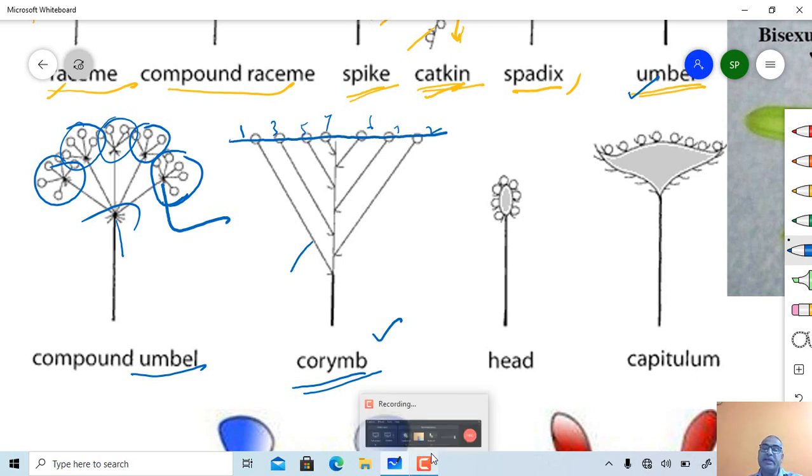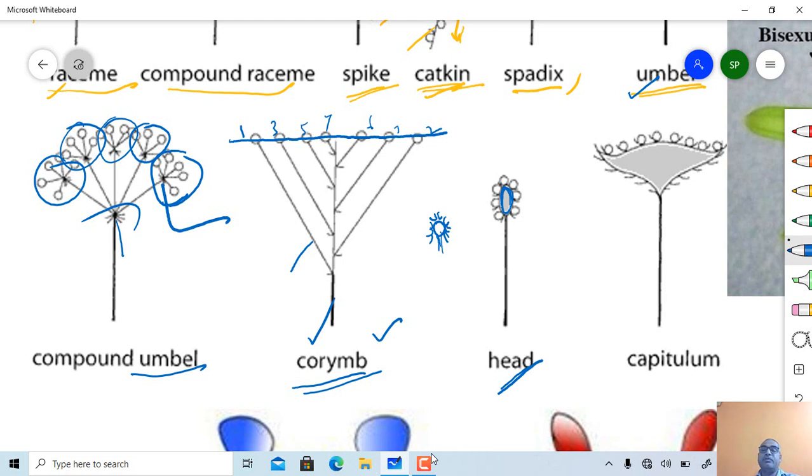This is a head type of inflorescence. In case of head type of inflorescence, this one is a peduncle, a somewhat globular or globose type of peduncle is present, and on this globular peduncle, if sessile flowers are present, then it is called a head or globose head or capitate type of inflorescence.